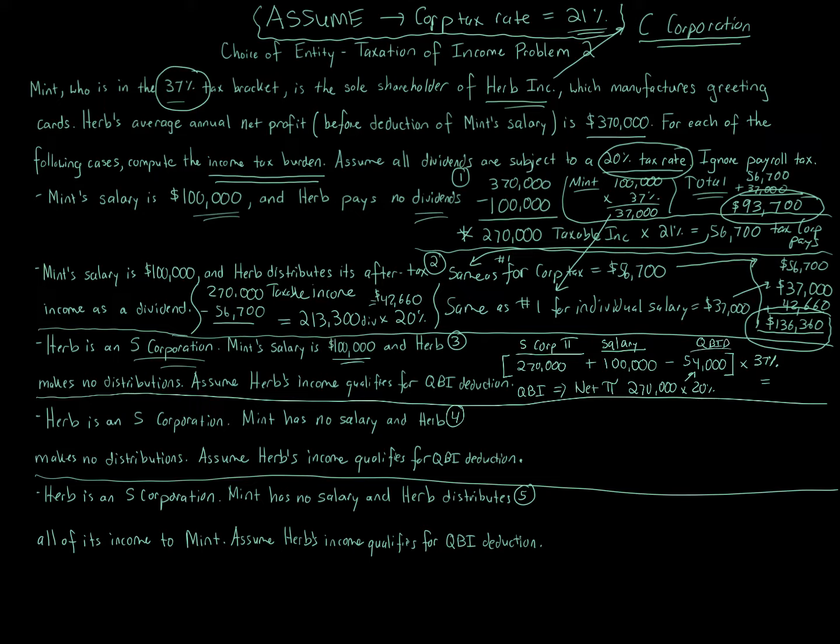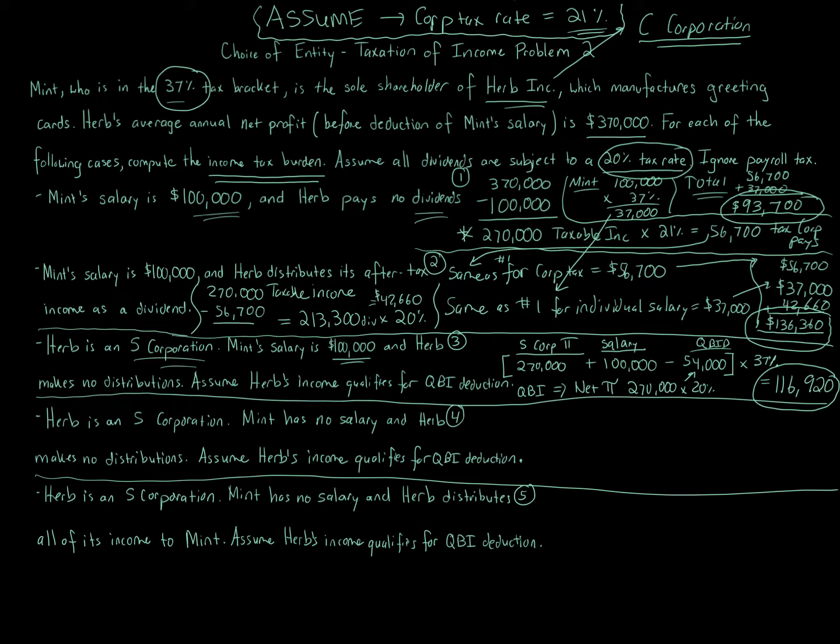And when you calculate that, when you take $270,000 plus $100,000, $370,000, take $370,000 minus $54,000, and then that difference, multiply that by 37%, you're going to get $116,920 in taxes. Okay, you get $116,920 in taxes. So that was variation 3.